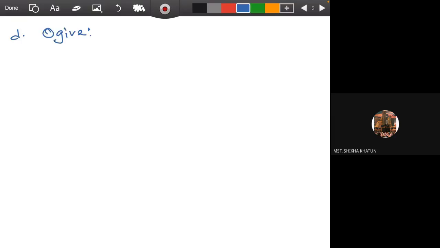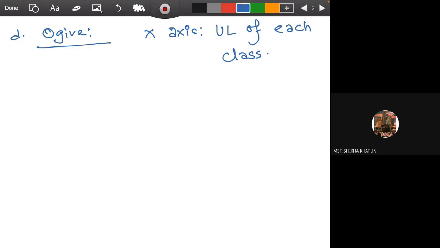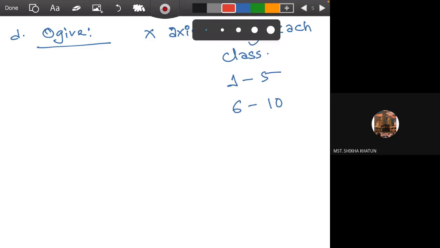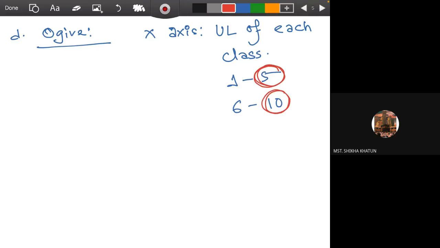Ogive. So in ogive, on the x-axis, we take the upper limit of each class. On the x-axis, we will plot the upper limit of each class. What does that mean? Suppose we have a class 1 to 5, 6 to 10. So we will only plot the upper limits, not the whole class, not the lower limit, only the upper limit.